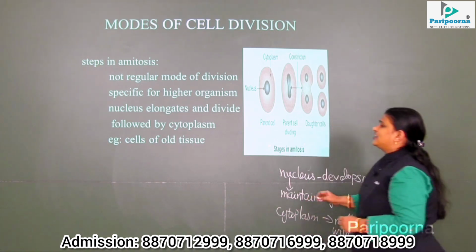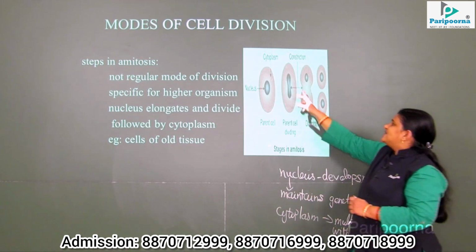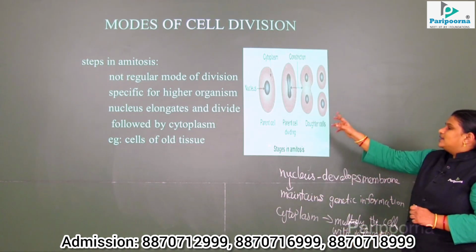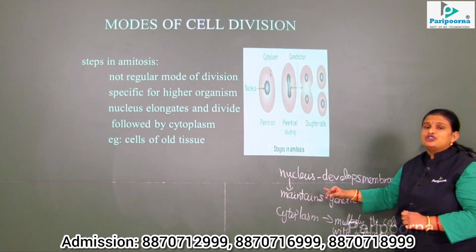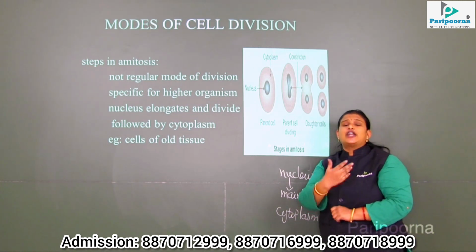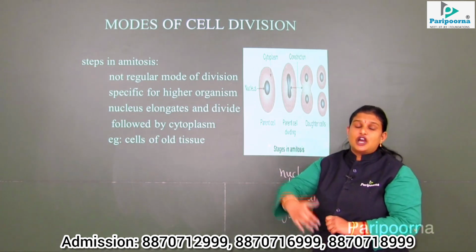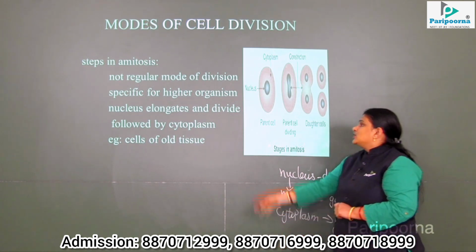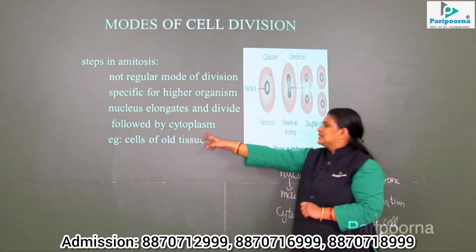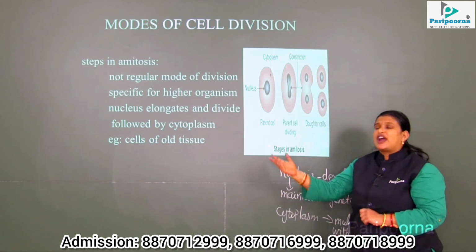So we should be very clear that this nucleus first elongates and then the nucleus divides. Nuclear division in other words is called karyokinesis, which we are going to see in the next slide. That is followed by cytoplasmic division, cytokinesis.